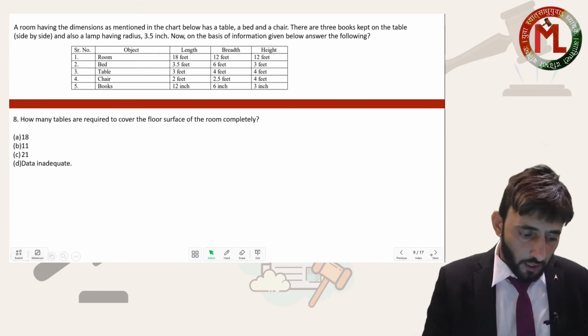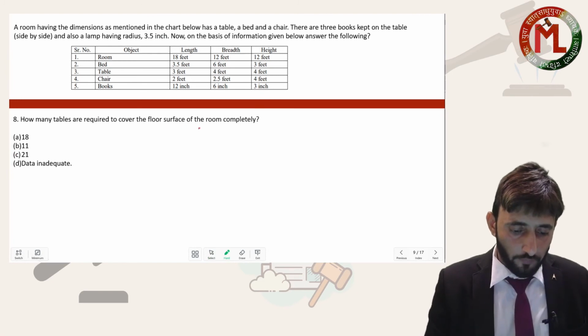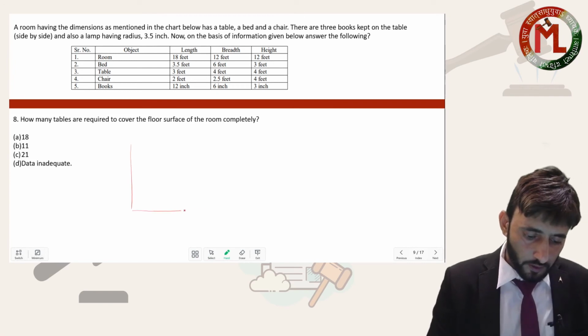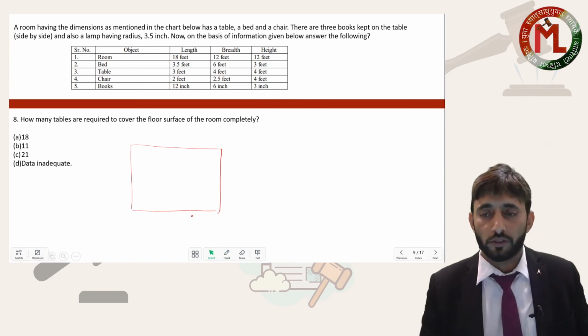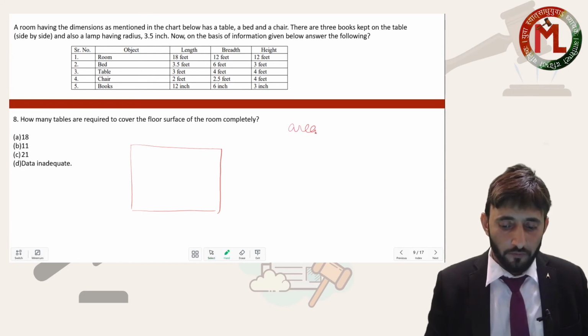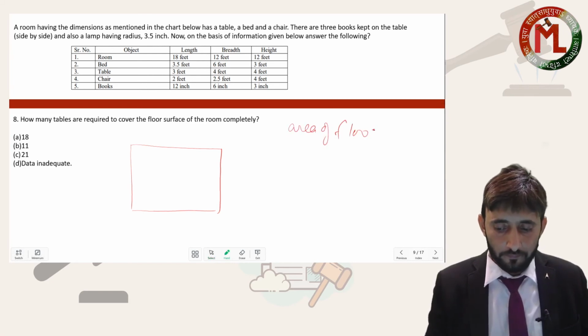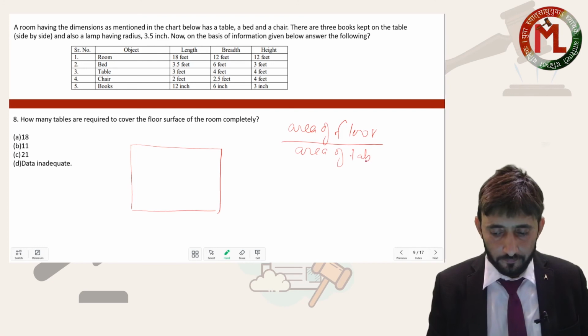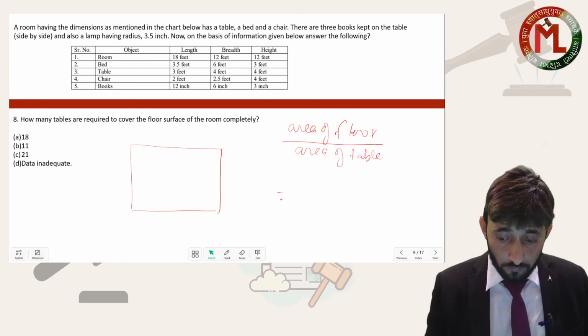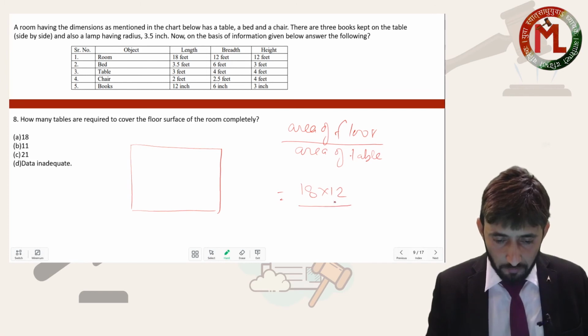Next part, how many tables are required to cover the floor surface of the room completely? Beta, this is the floor, and on this you have to put some tables. We have to cover the floor, so basically the answer should be area of the floor divided by area of the table. Area of the floor, area of the room, 18 feet by 12 feet divided by area of the table.